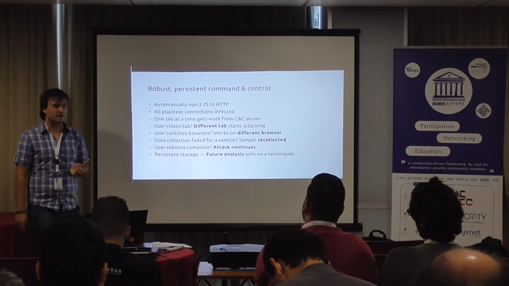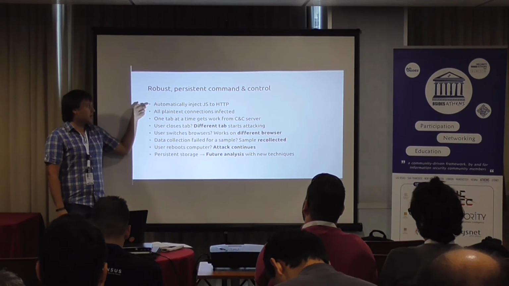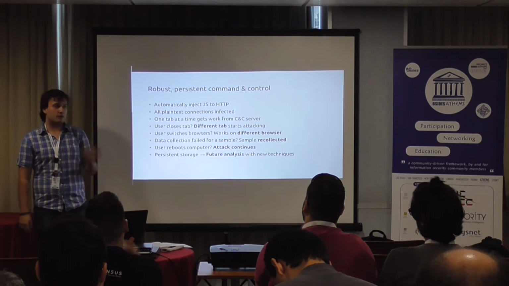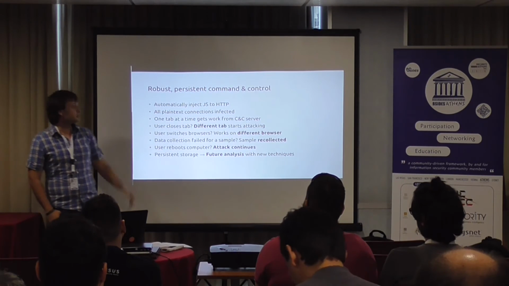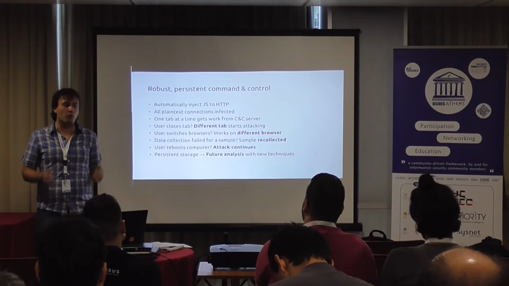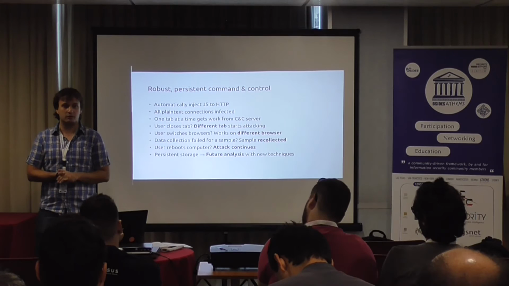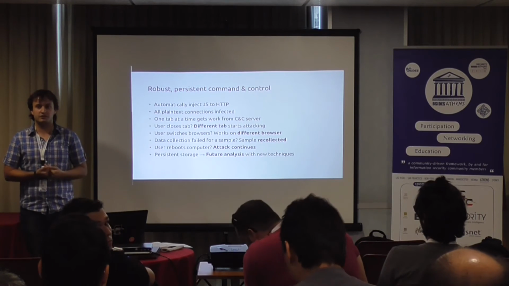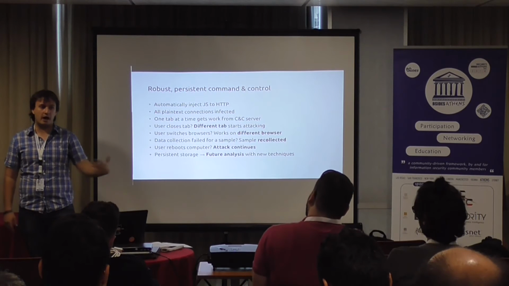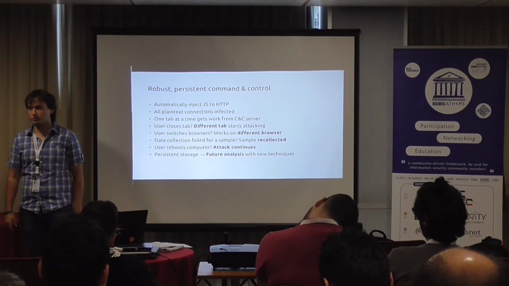The way it works is that first, given control of the victim's network, it injects JavaScript into all simple HTTP connections that are unauthenticated. And this JavaScript opens up a control channel to the attacker, to the adversary, that remains open from all tabs of the victim and speaks a command and control protocol.